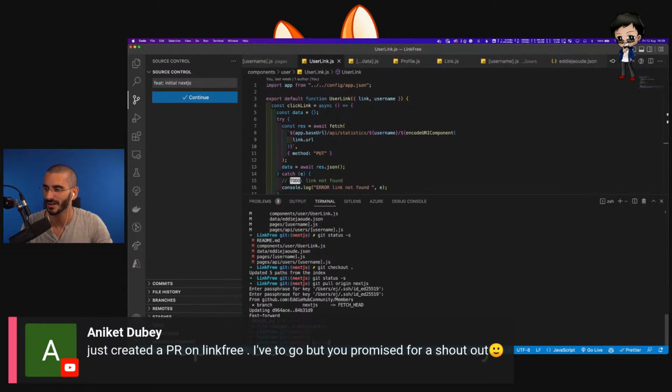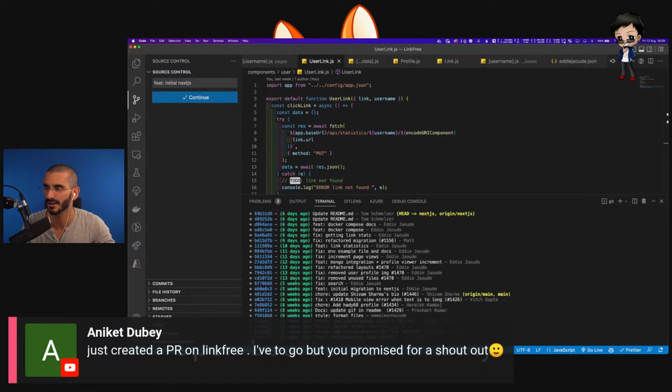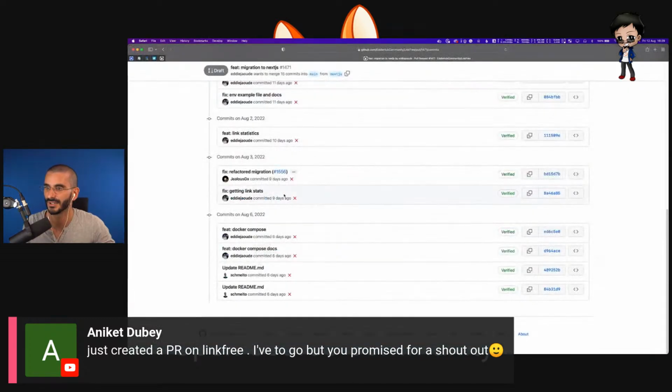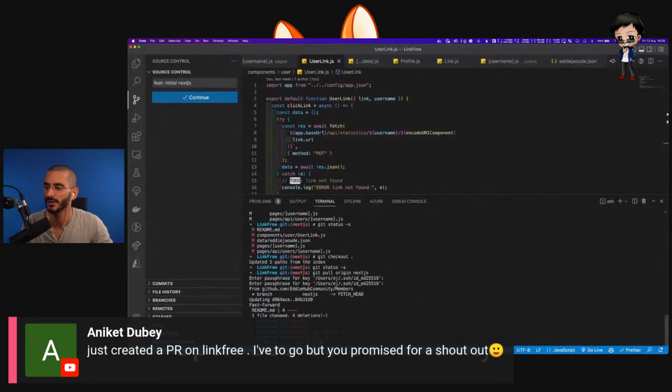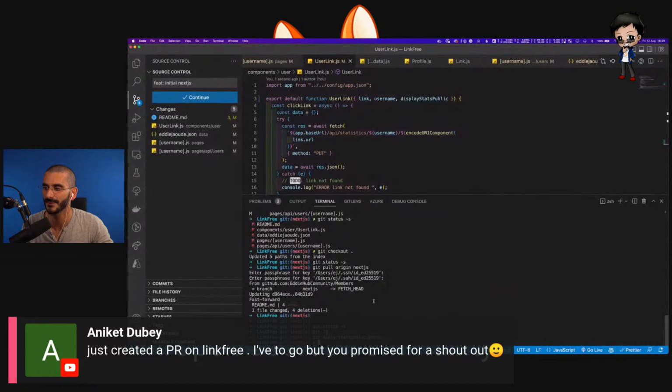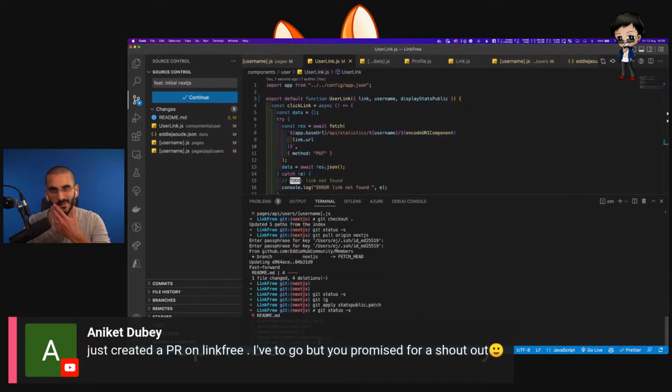Okay, so my working directory is clean. I've got the latest. Let's have a look. My latest is Tom, which is correct. Now we need to add my changes. So what I can do is git apply the patch file that I made. Here we go, and now it's applied. So now you will see all my changes have come back. You could do it with a stash. I prefer a patch. Sometimes I feel it's a bit safer.